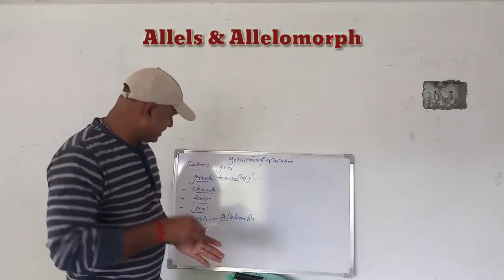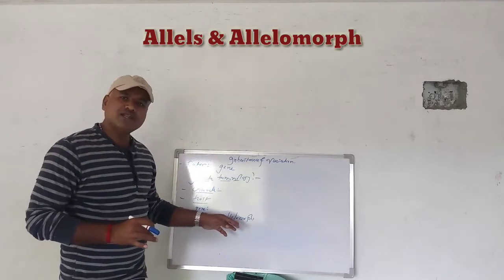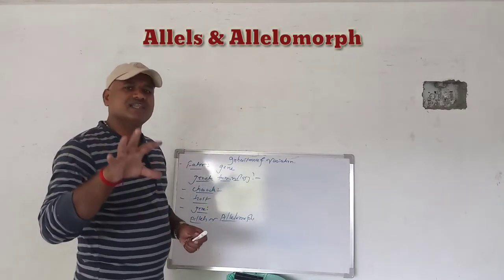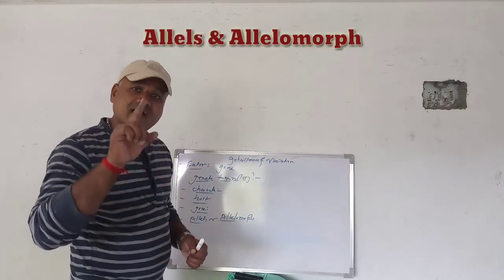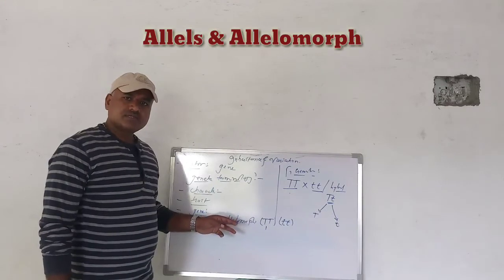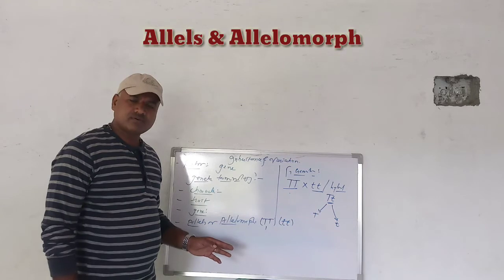In short, the short form of allelomorph is alleles.